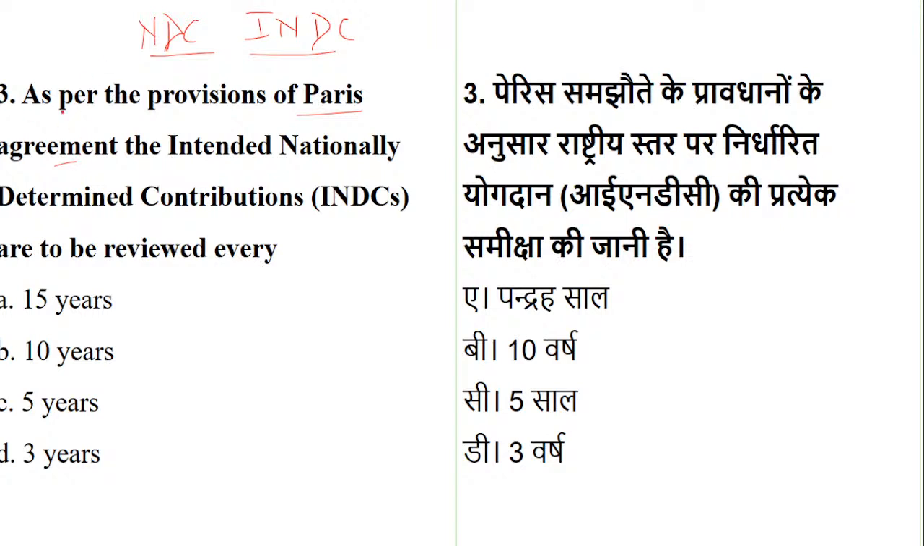Now, in the third question, as per the provisions, that is, the rules of the Paris Agreement, the intended nationally determined contributions are to be reviewed after every how many years? Is it 15 years, 5 years, 10 years, or 3 years? So what is the gap or review period as per the provision of the Paris Agreement?